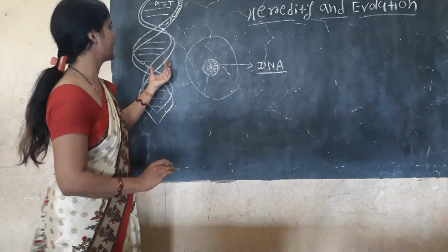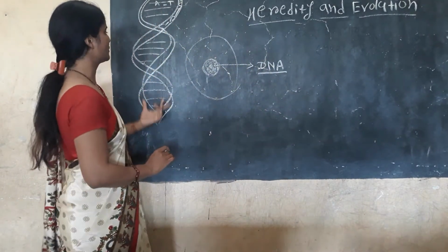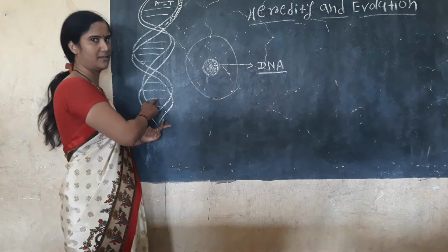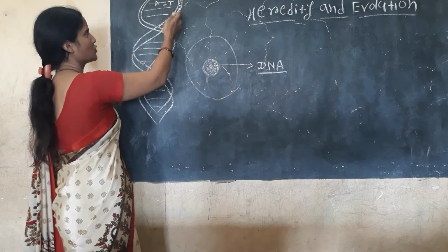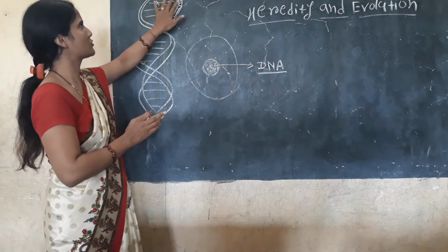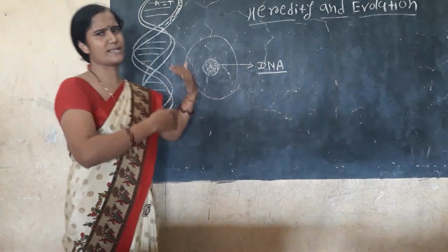And the structure of DNA, the Watson and Crick model of DNA, shows the double helical structure of DNA. Then that helix contains phosphate and sugar, and then the strands contain cytosine, guanine, adenine, thymine in an alternate sequence.